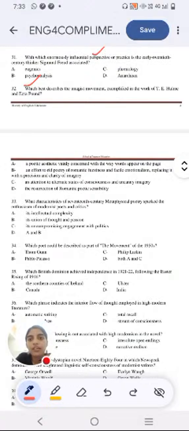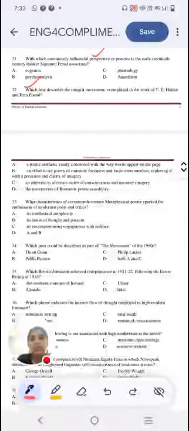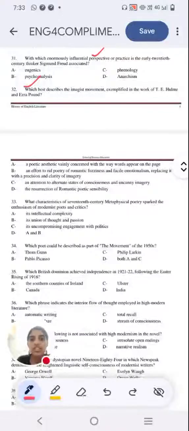Okay, so I hope you have answered. I'll tell you one thing. When we talk about the Imagist movement, the work of T.E. Hulme, Ezra Pound, the first keyword that we have to understand is imagery. The Imagist movement is concerned with imagery.